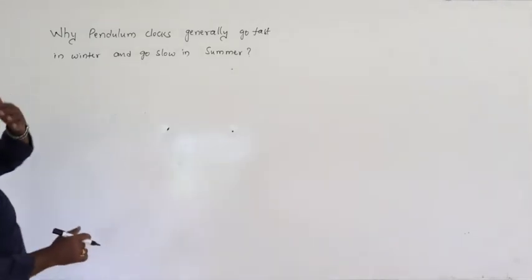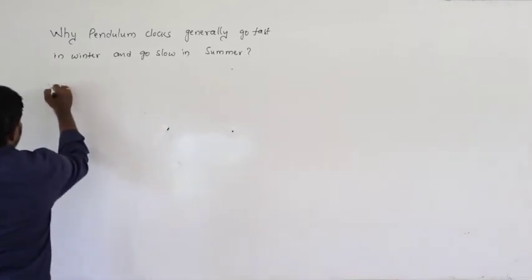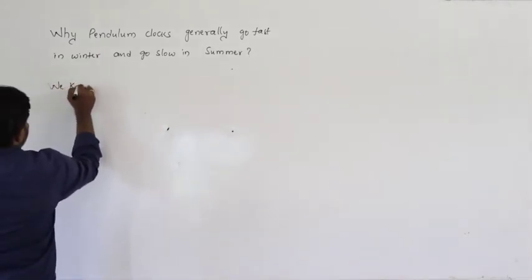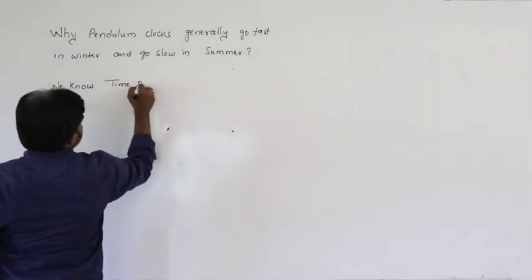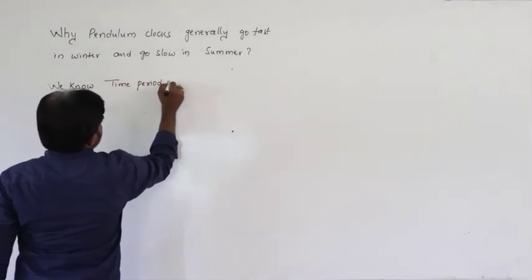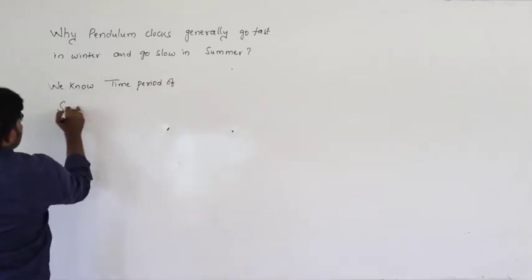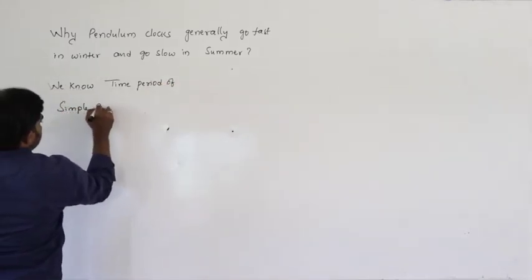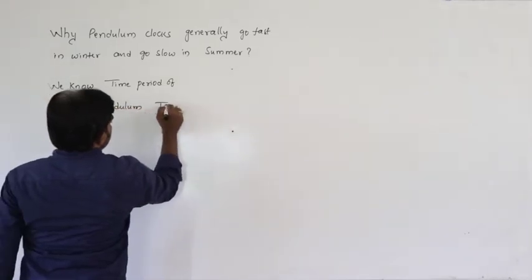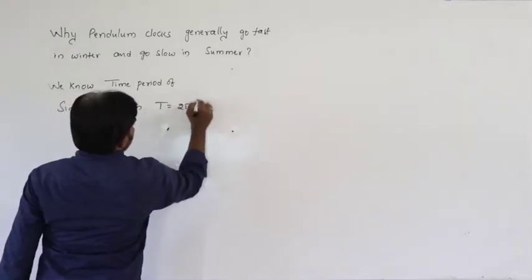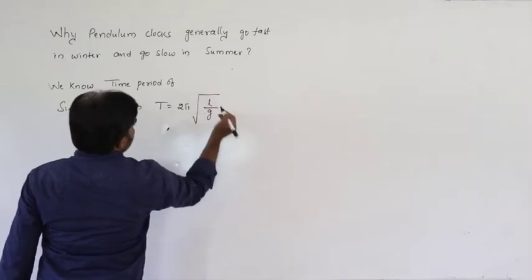See here, the general formula we know: time period of the simple pendulum, T is equal to 2 pi under root L by g.